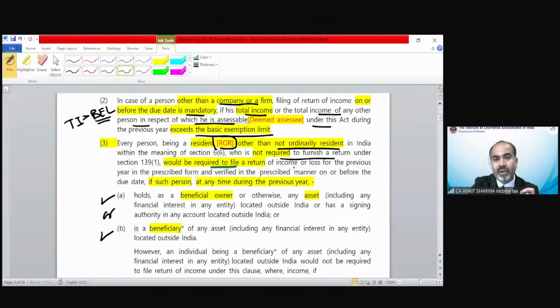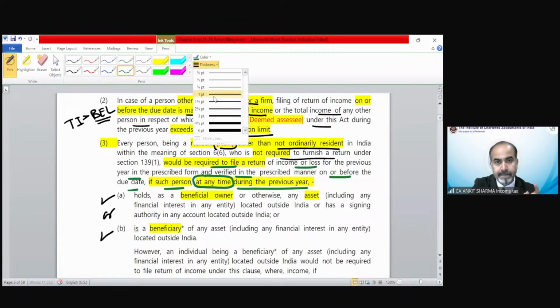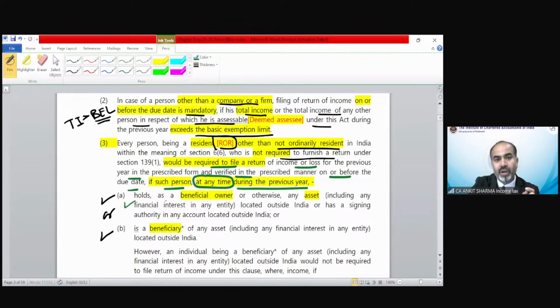You would be required to file a return of income or loss for the previous year, whether you have a loss or profit, verified in the prescribed manner on or before the due date, if such person at any time during the previous year, at any time in the full financial year, holds as a beneficial owner or otherwise any asset outside India. So if you are a beneficial owner or otherwise of any asset located outside India, then you have to file your income tax return in India.